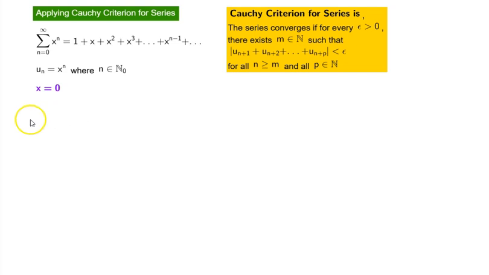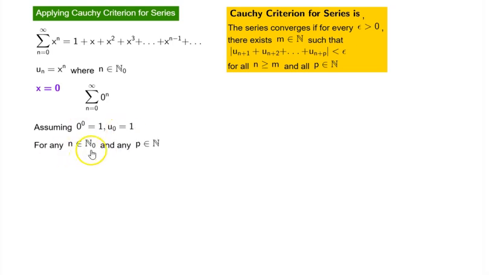When x equals 0, we get the series sum over n equal to 0 to infinity of 0 to the power of n. Assuming here 0 to the power of 0 is equal to 1, which means u sub 0, the first term, is 1.